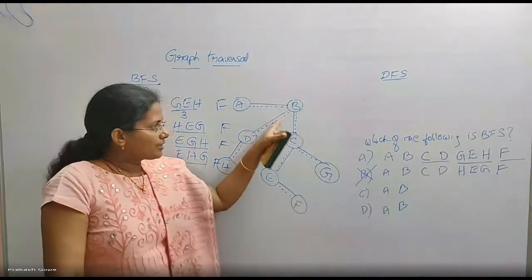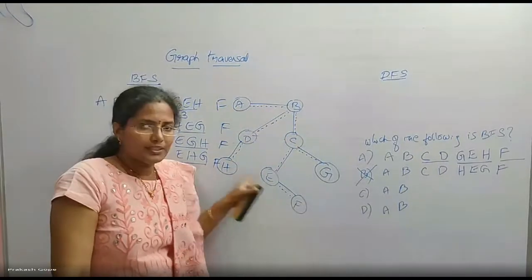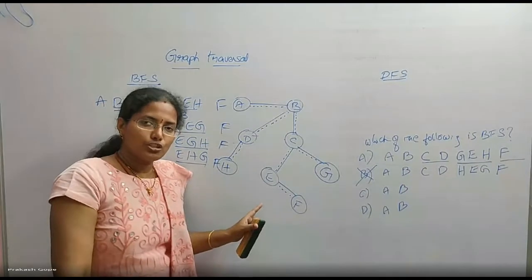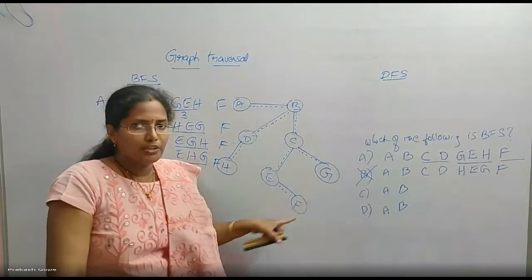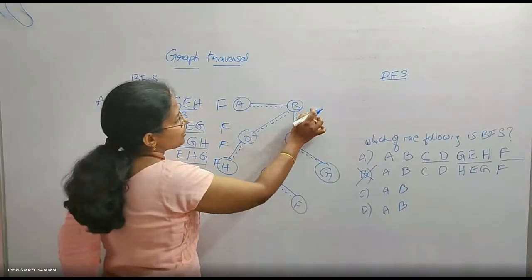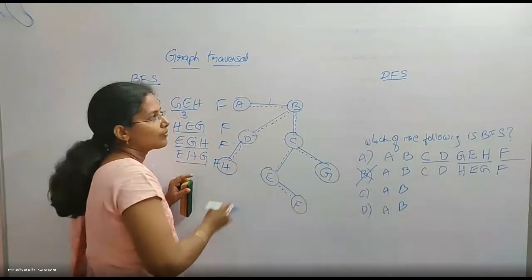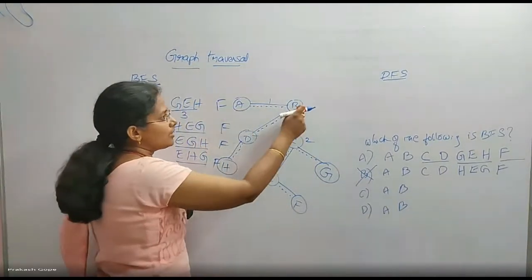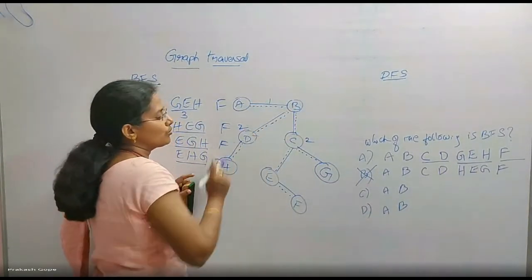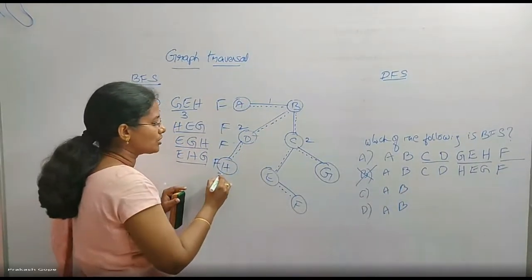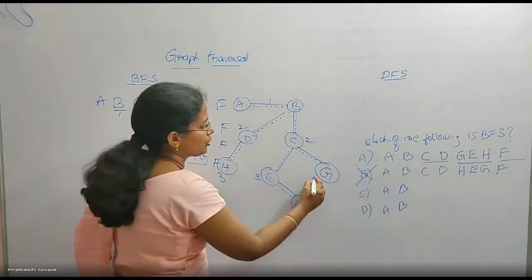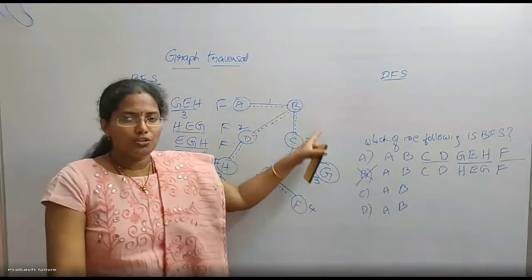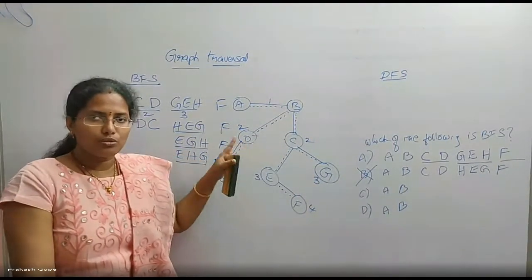See, there are no edge weights, sorry, unweighted graph, right? All are unit weights. That's why the BF tree itself will give you the shortest distance from source to every other vertex. You see, from A, the distance to B is 1. From A, the distance to C is 2. From A, the distance to D is 2. From A, the distance to H is 3. For E, 3. For G, 3. For F, 4. So definitely the BF tree is giving you the shortest route, okay?